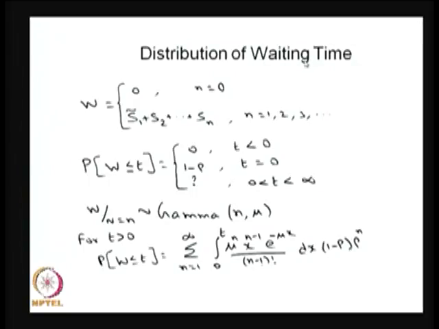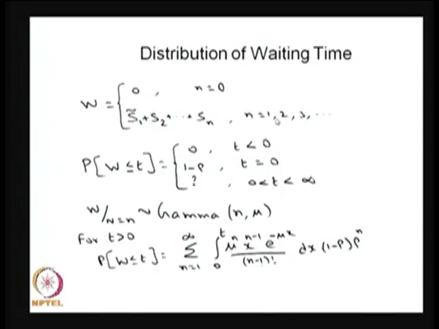Waiting time means, if no one is in the system when you arrive, then your waiting time is 0, you are immediately going to get the service. So, the service time is your time spent in the system. Usually the time spent in the system is the time of your service plus the waiting time. So, here I am finding only the distribution of waiting time first. Whenever the system is empty, your waiting time is 0.